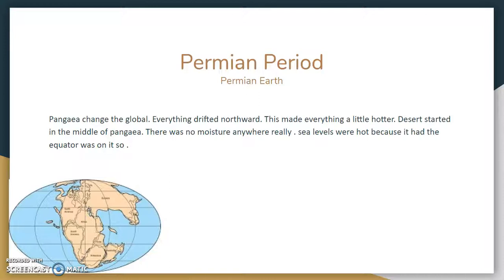Now for the Permian period. Permian Earth changed the globe. Everything drifted northward. Everything was a little hotter. Deserts started in the middle of Pangea. There was no moisture anywhere, really. It was hot because the equator was on it.